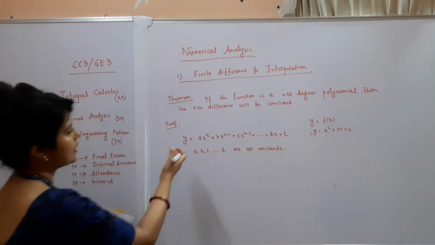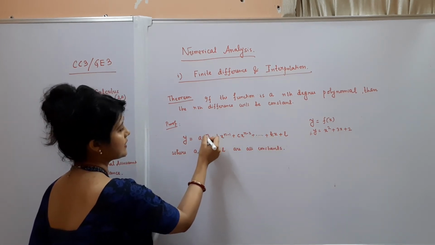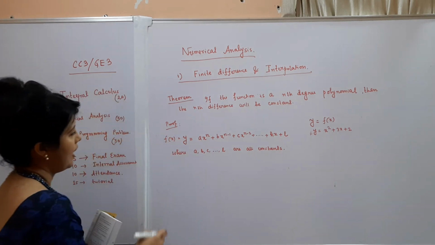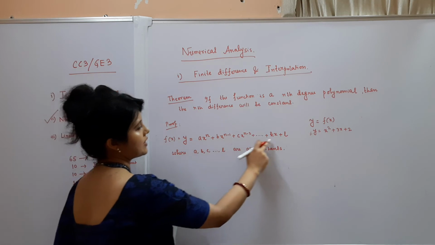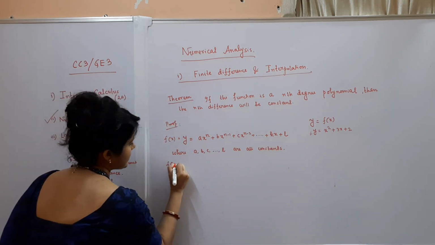Okay, so clearly this is a polynomial function of degree n, because the highest degree here is n. So this y is actually f of x. So y is f of x and this f of x is like that. Okay, so what will be the f of x plus h?